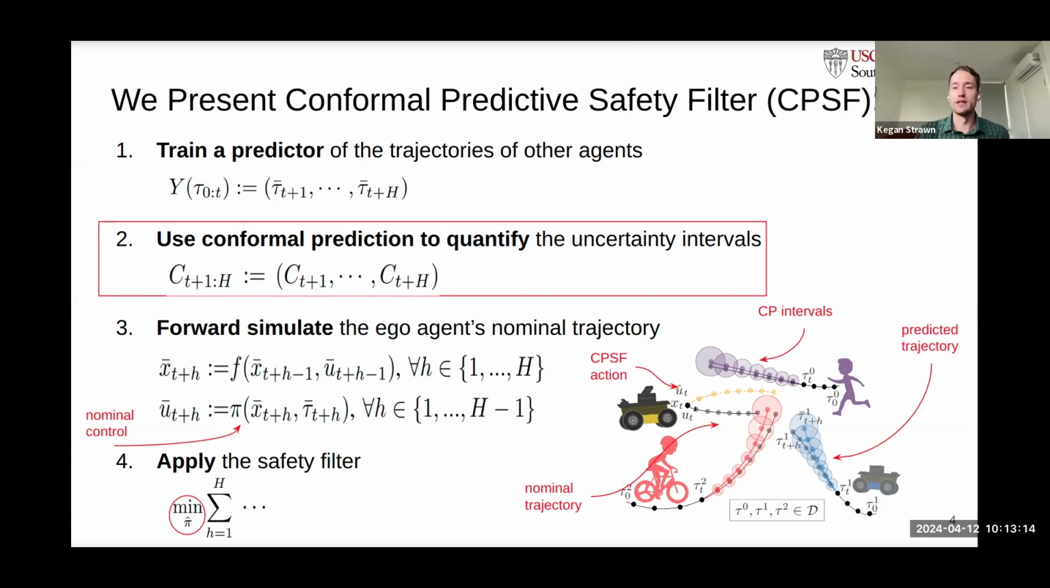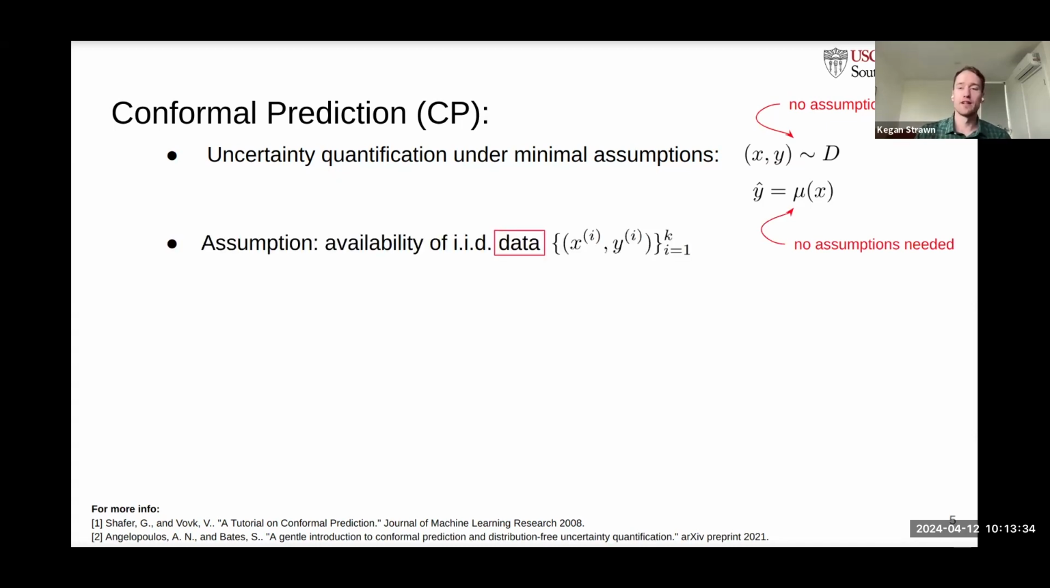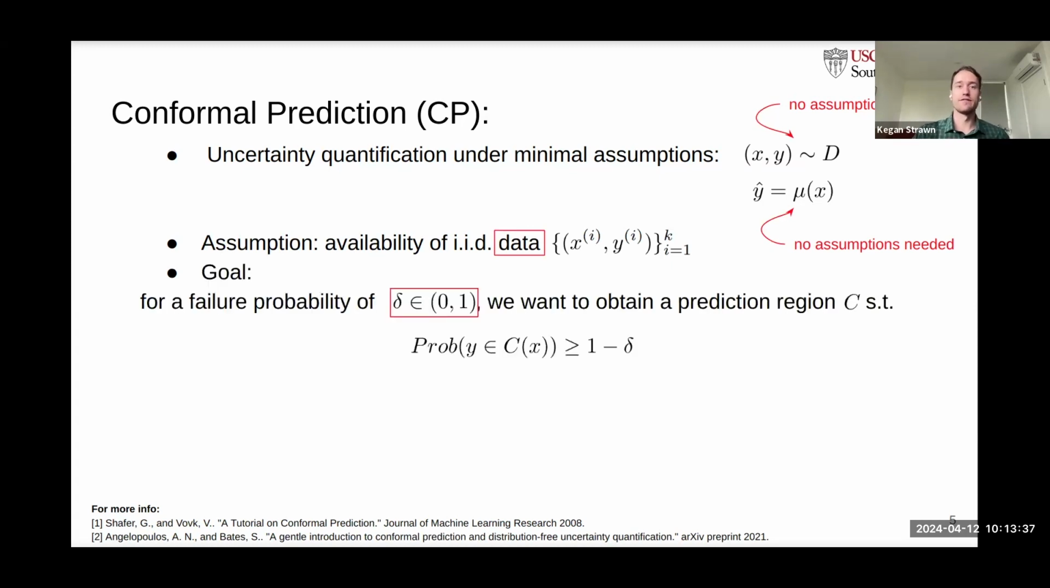You may be wondering, what is conformal prediction? Well, we refer you to our paper and to two other papers here for a more in-depth explanation. But conformal prediction is uncertainty quantification under minimal assumptions, such as no assumption on the distribution of trajectories and no assumptions on our predictor. What it does assume is the availability of data and a given failure probability specified by the user. We want to obtain prediction region C such that the true label or value of Y is contained by C to that specified failure probability.